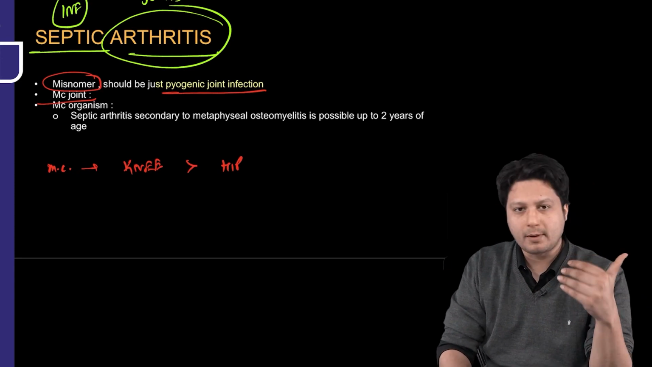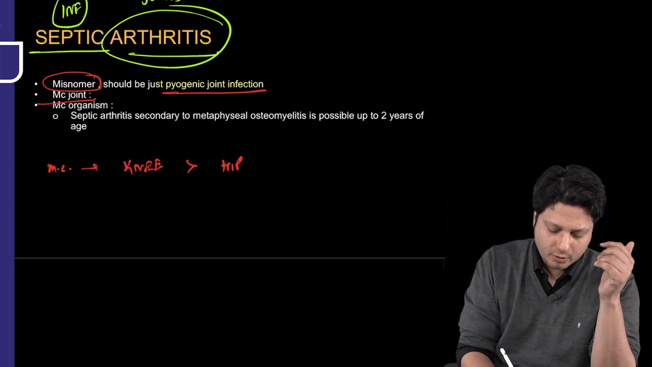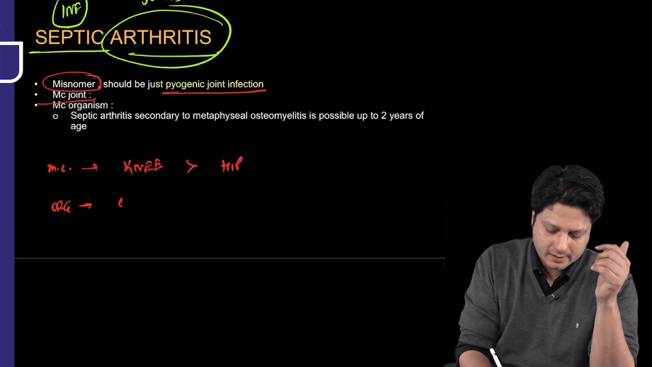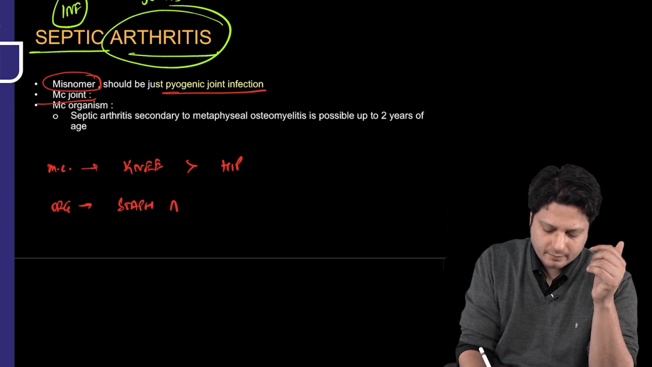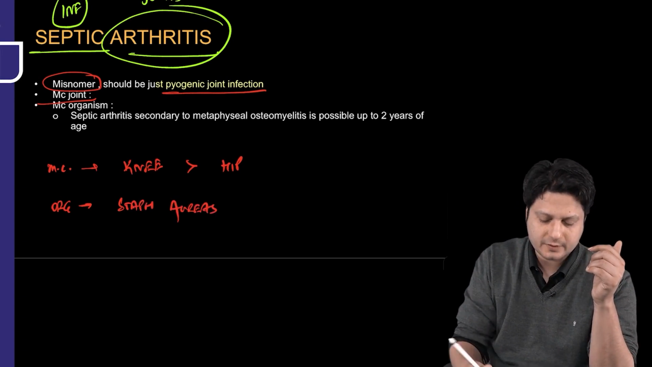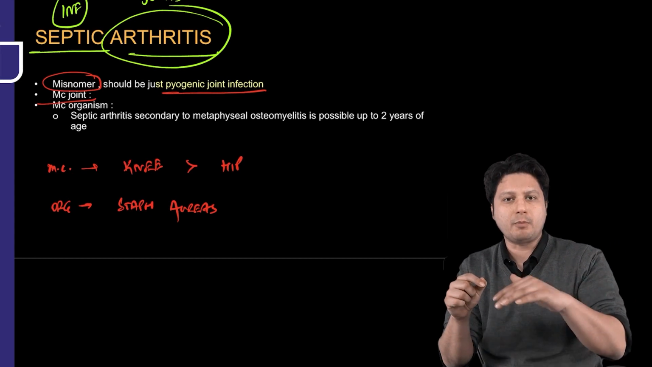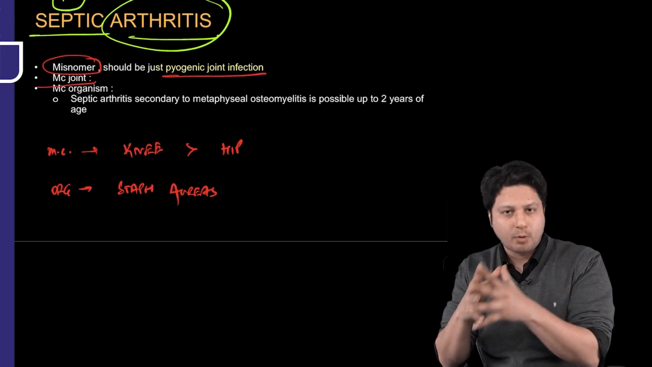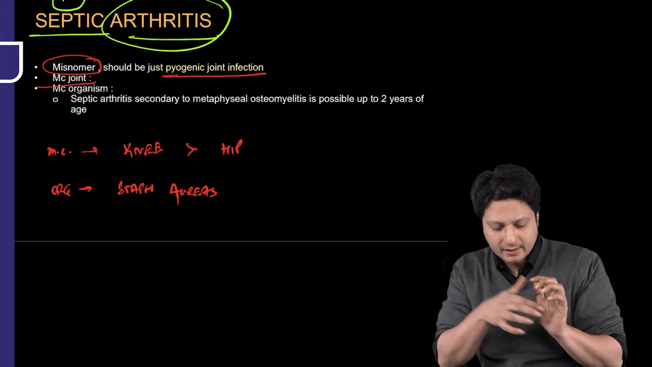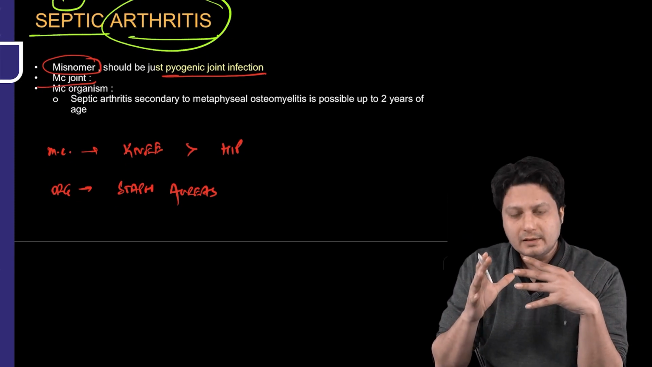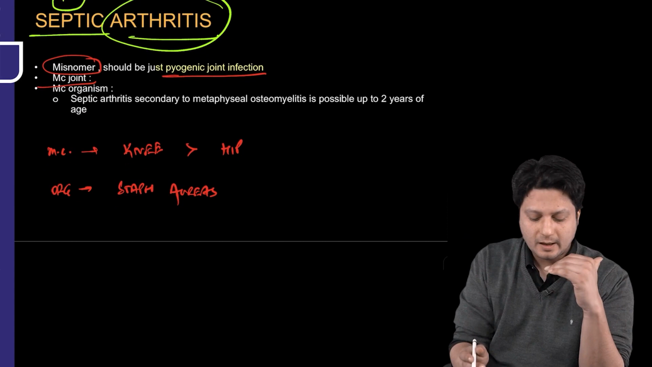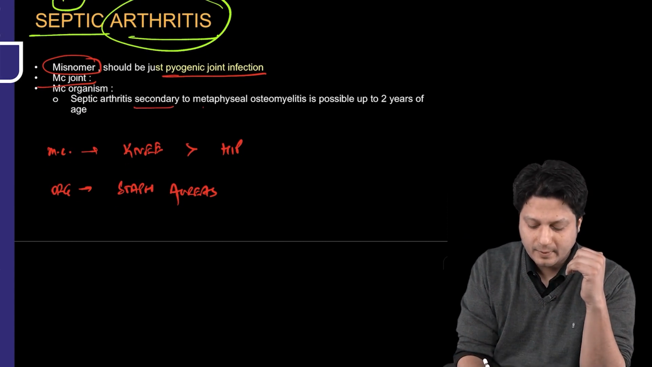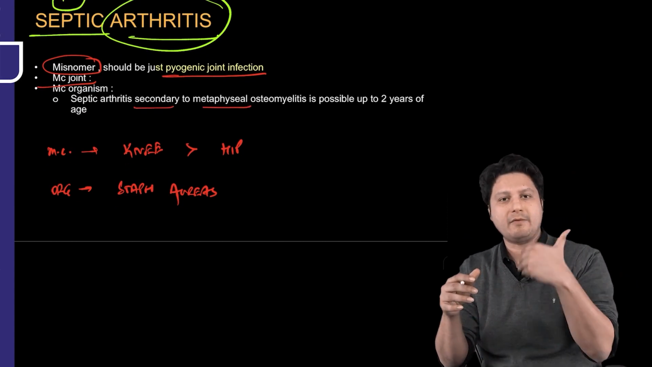Next is the most common organism. It remains the same. The most common organism is again Staph aureus. Staphylococcus aureus is the most commonly isolated organism from any of the infective pathology affecting the bones and joints. And finally, this one line which we have written over here, septic arthritis secondary to metaphyseal osteomyelitis, we will be having a discussion on this.